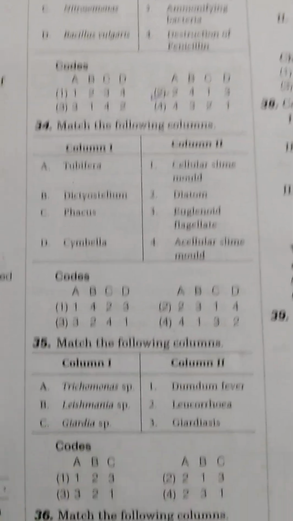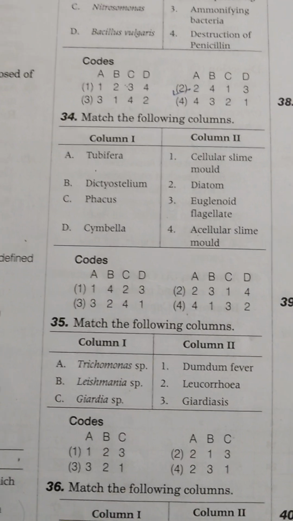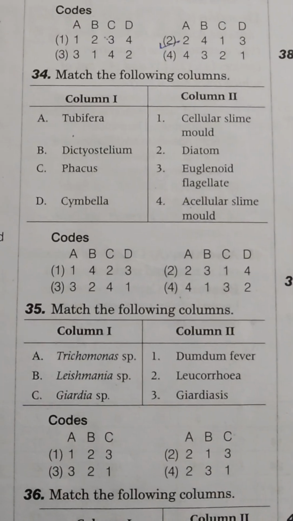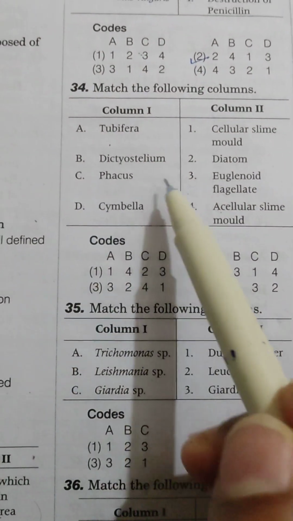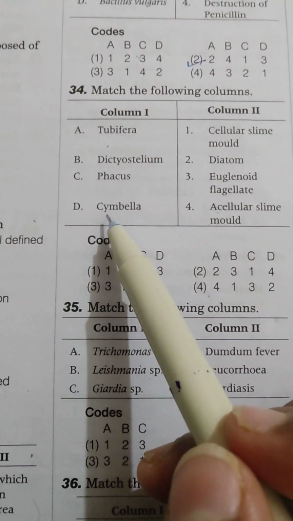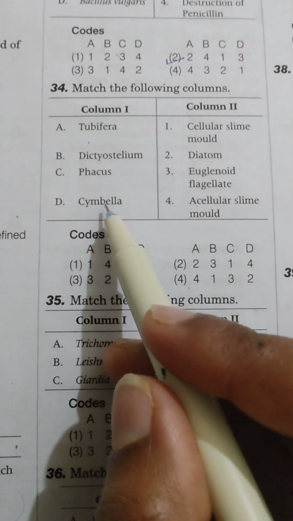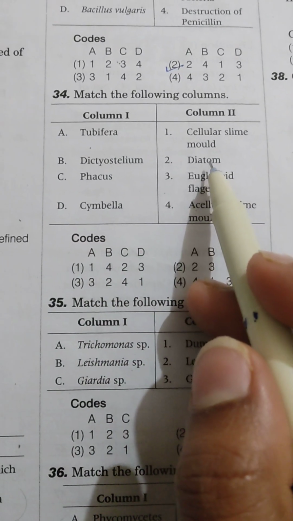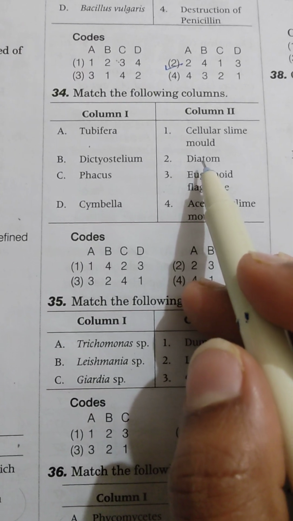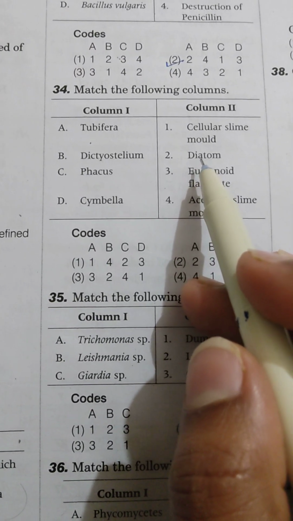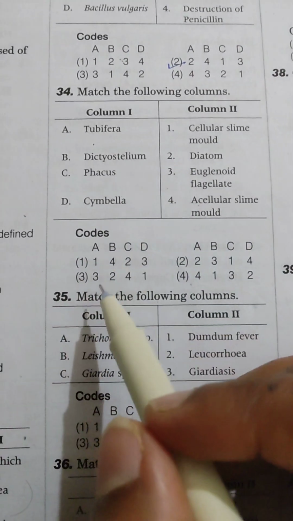Next, we are moving on to question 34. Here again, match the following columns. Let's go for first of all Navicula. As I know, it is a diatom. So here for D, if I choose 2, let's check.